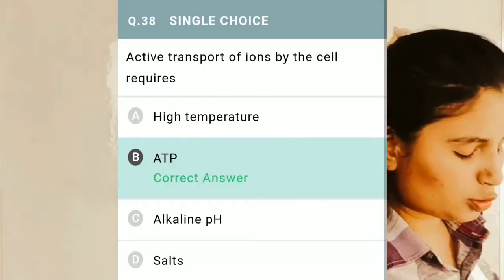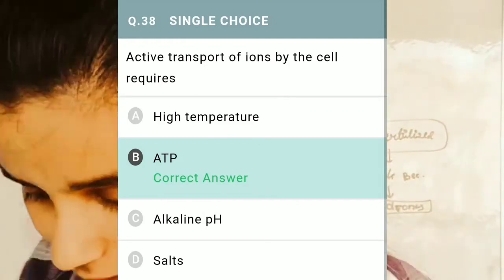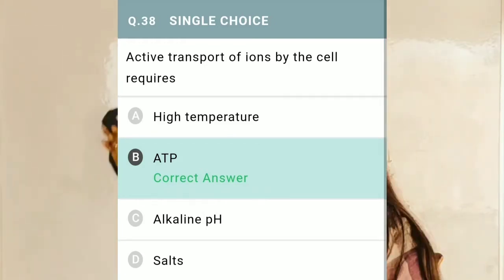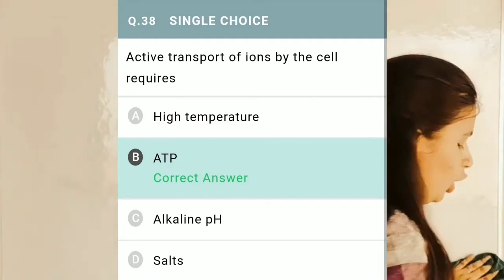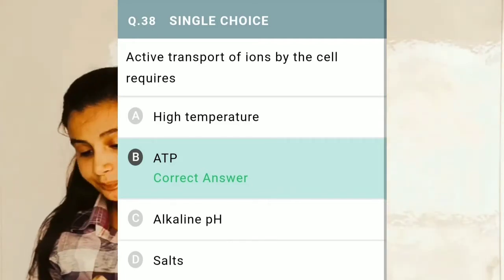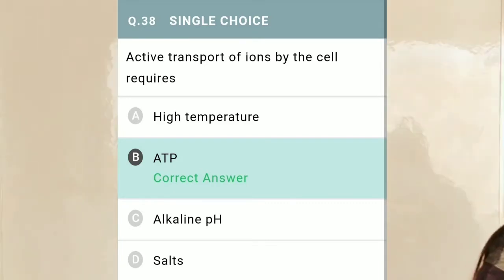Now move to the next question, question number 38. Question number 38 says, active transport of ions by the cell requires. The correct option is ATP, because in active transport ATP supplies energy. Or the second option, due to which active transport occurs, is concentration gradient of ion.